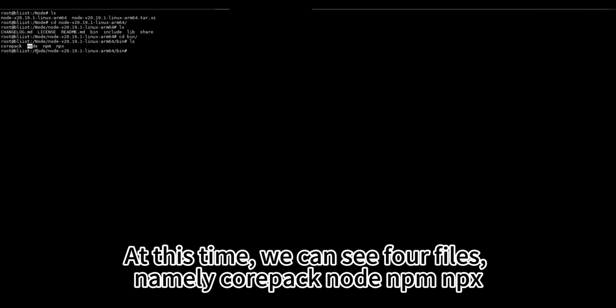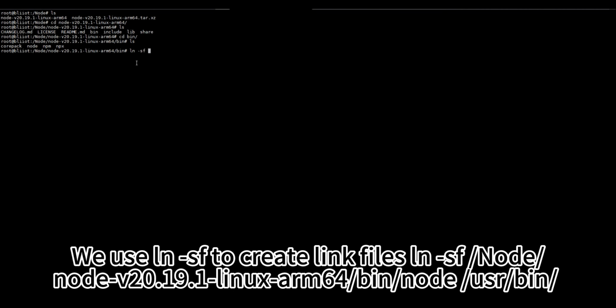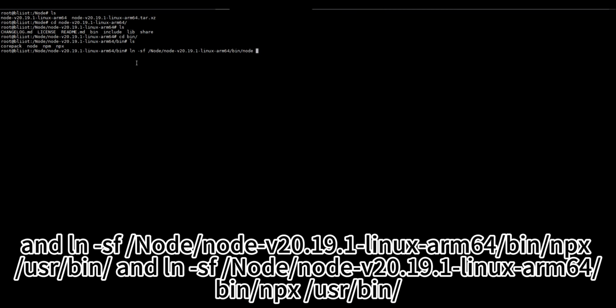At this time, we can see 4 files, namely corepack, node, npm, npx. We use ln -sf to create link files: ln -sf /node/node-v20.19.1-linux-arm64/bin/node /usr/bin/ and